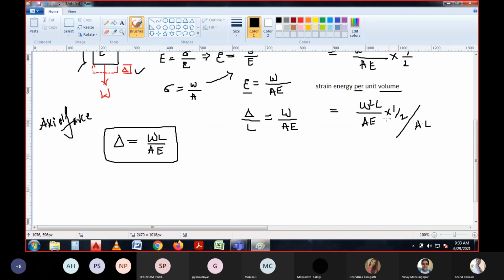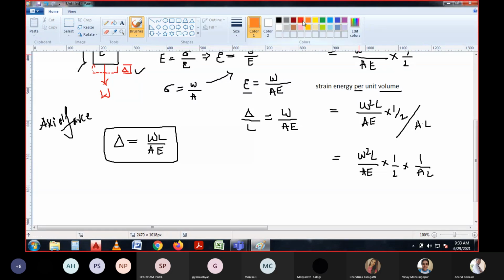Just referring, so once you see that, you are able to write the equation as W square L by AE, divided by A into L, into half.